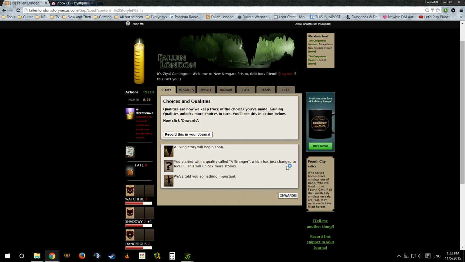So pretty much, we just spent an action. By spending an action right there, our little candle goes down. Then you see the nice little timer here.